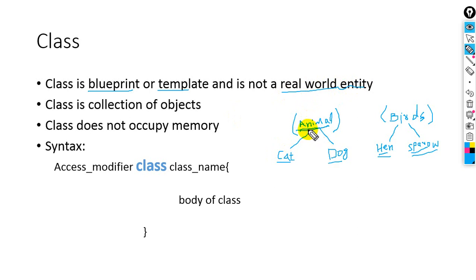Okay, so animal is a class name, cat is an object in this class. Yeah, we can say birds is a class name, and inside this we have hen, sparrow, or any other bird. So these are the objects, these are the real world entities. For example, if I say to you that bird